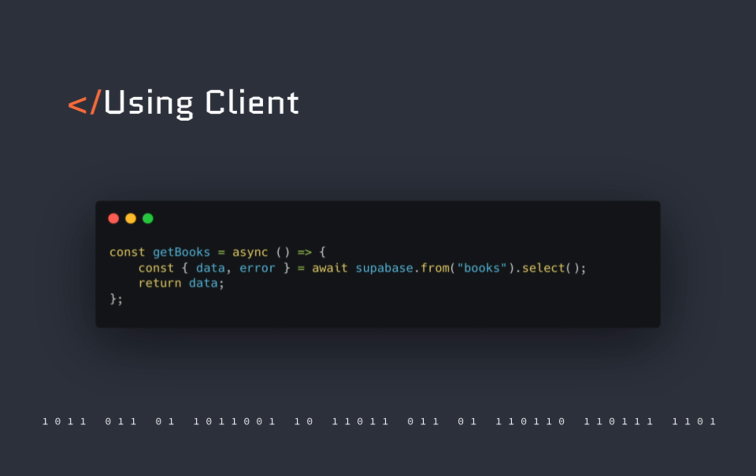This code defines an asynchronous function named getBooks. Within the function, there is an await keyword, indicating that it's designed to work with asynchronous operations. The code utilizes the Supabase client, which we previously created. The from books part specifies that the operation will be performed on the books table in the connected Supabase database. The select method is used to retrieve data from the specified table. Since we are using the await keyword, it's essential to add the async keyword to the function declaration.